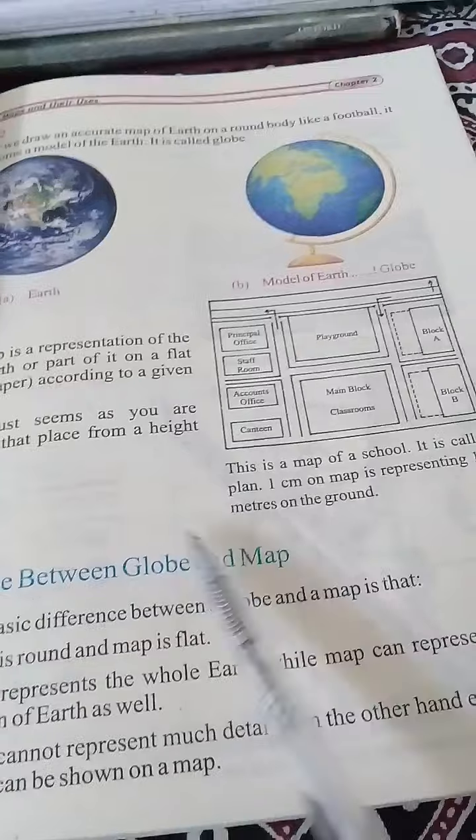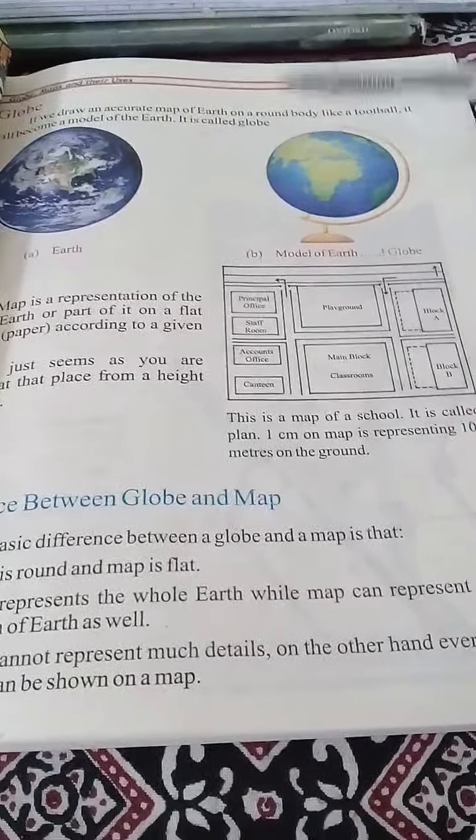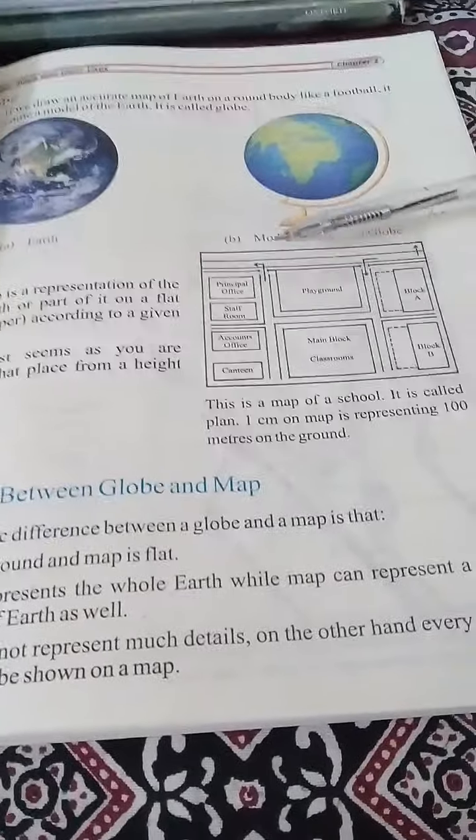It is a representation at a suitable scale. So I think you have understood clearly. In the previous topic I told you about the difference between the globe and the earth, and the second thing I told you about is a specified scale. Okay, difference between globe and map.